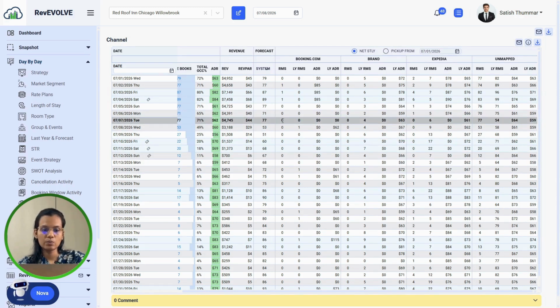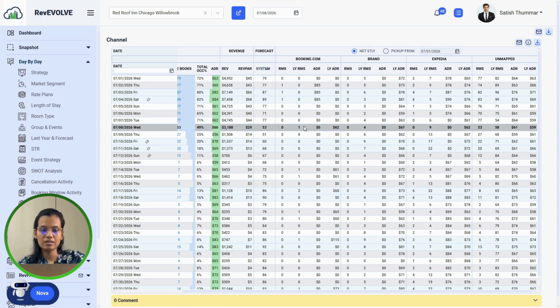For the current date, last year we had one room booked, and for brand discount we are at 4, and for Expedia we are at 9. So we get a lot of bookings from such channels. Apart from that, we also have a lot of bookings in the unmapped section.